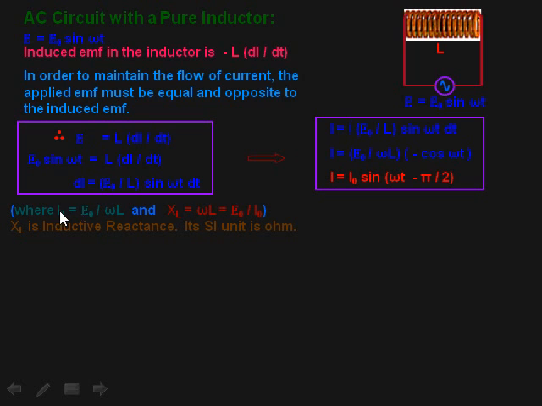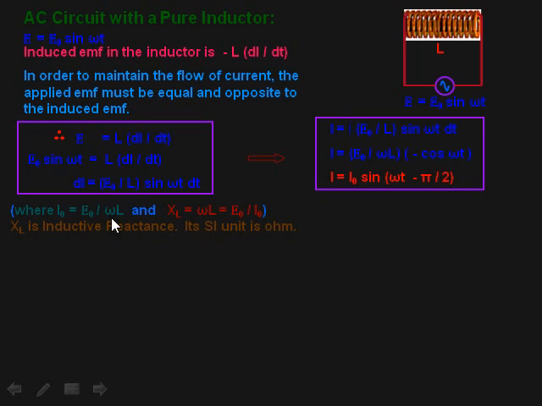Resistance is EMF upon current, potential upon current. When we transpose omega L to LHS and I naught to RHS, we will get E naught upon I naught is equals to omega L.